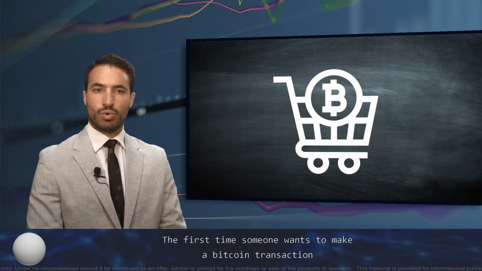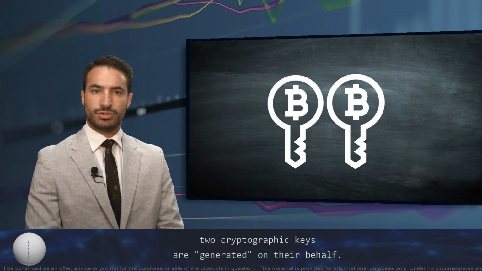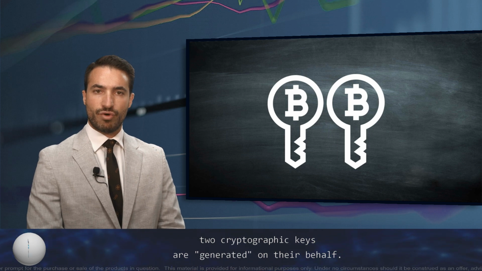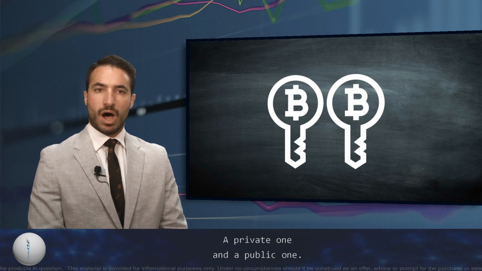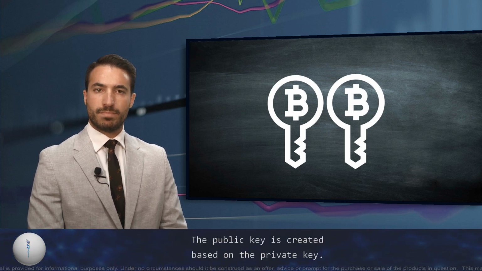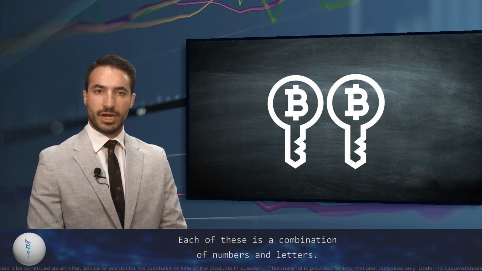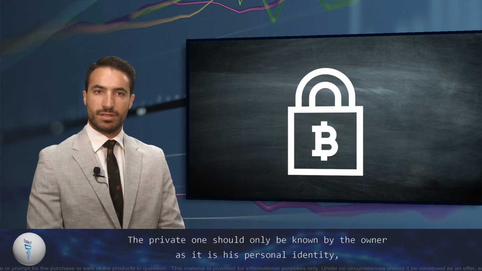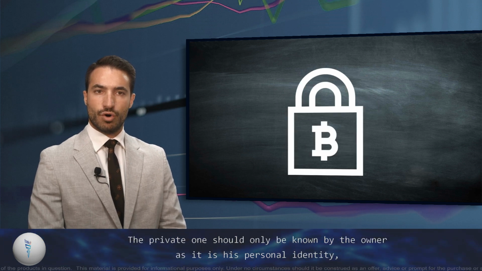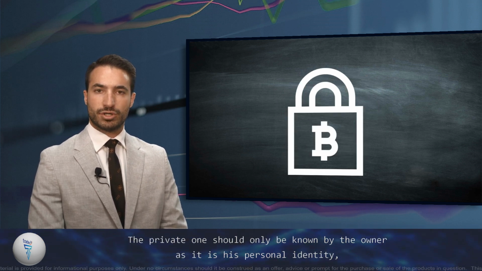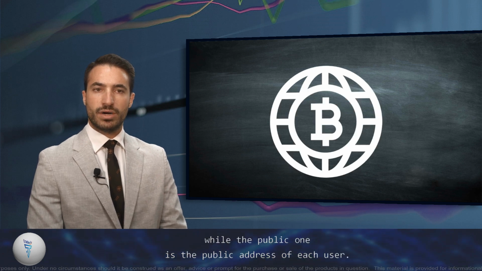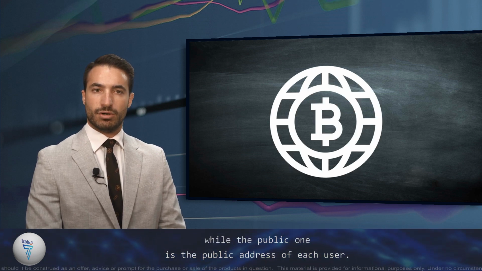The first time someone wants to make a Bitcoin transaction, two cryptographic keys are generated on their behalf. A private one and a public one. The public key is created based on the private key. Each of these is a combination of numbers and letters. The private one should only be known by the owner as it is his personal identity, while the public one is the public address of each user.